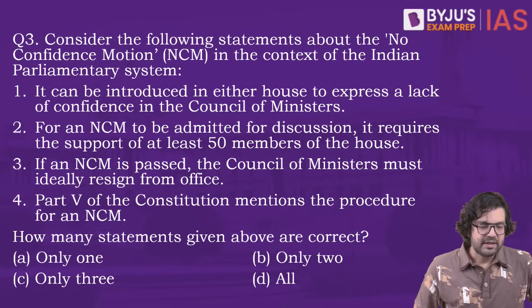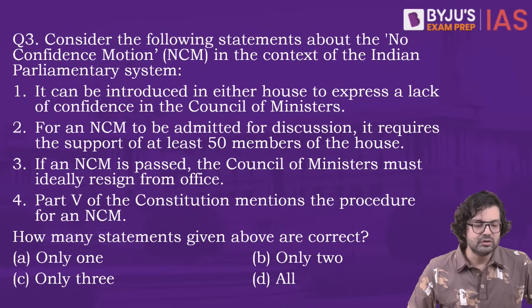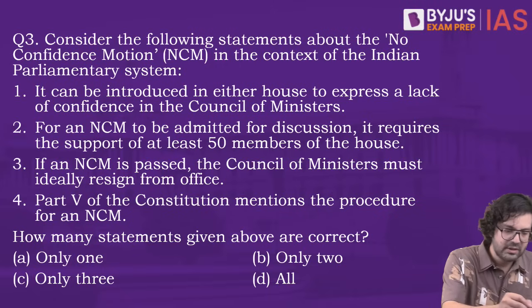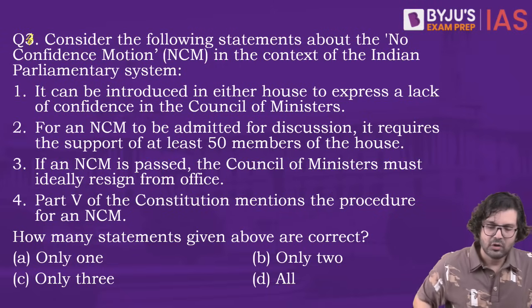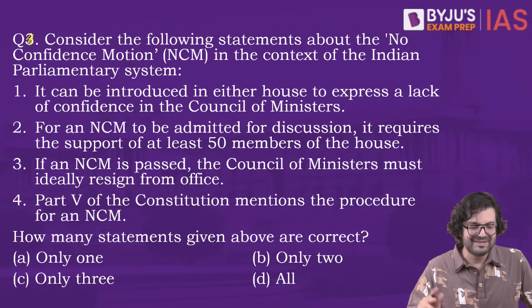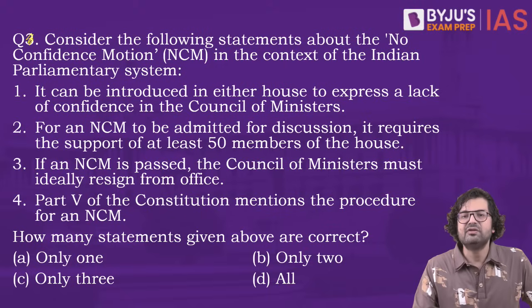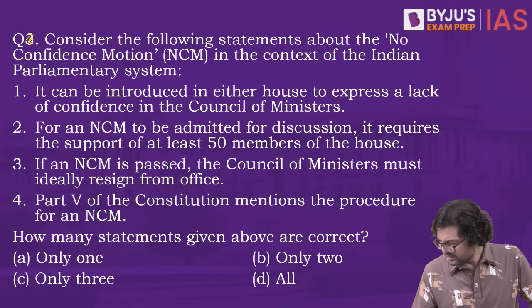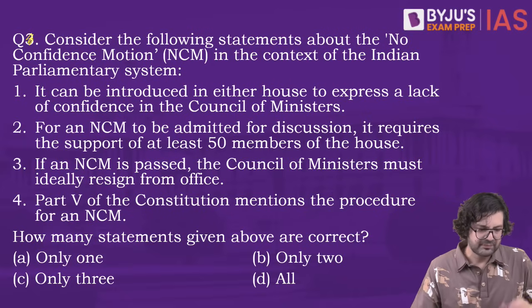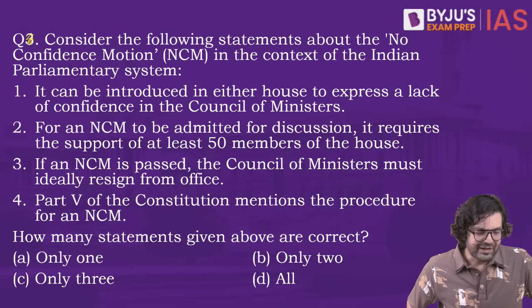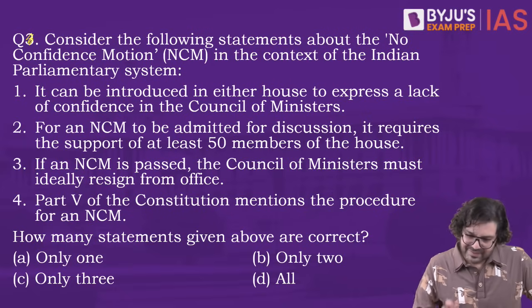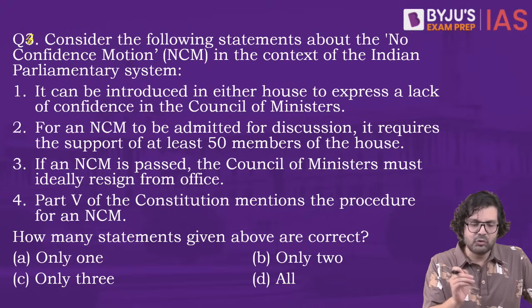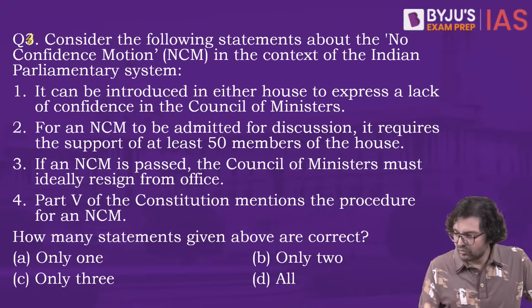Next question. Consider the following statements about the no confidence motion in the context of the Indian parliamentary system. It can be introduced in either house to express a lack of confidence in the Council of Ministers. And number 2, for an NCM to be admitted for discussion, it requires the support of at least 50 members of the House.